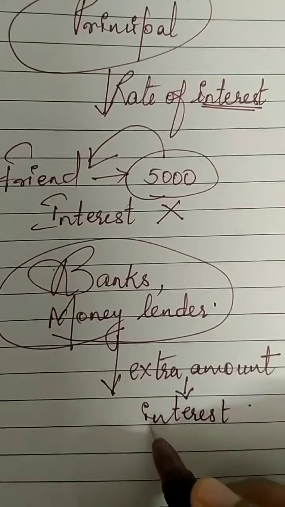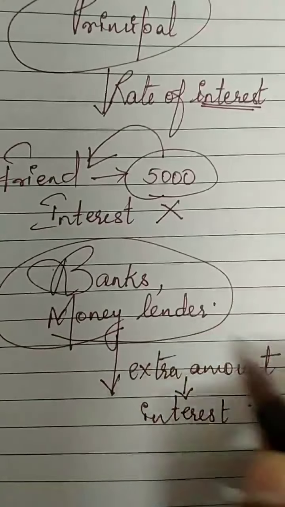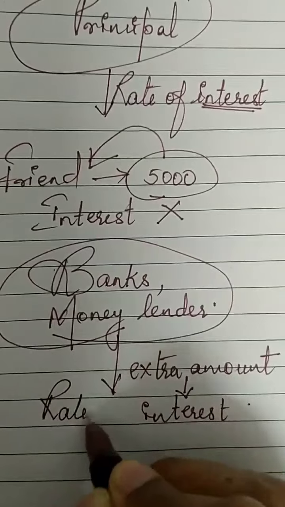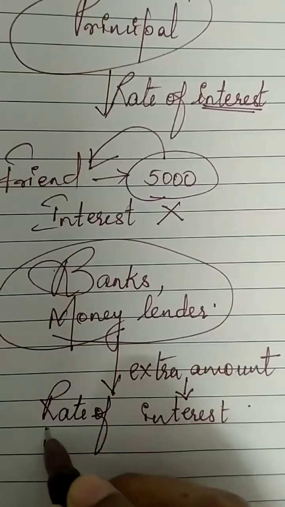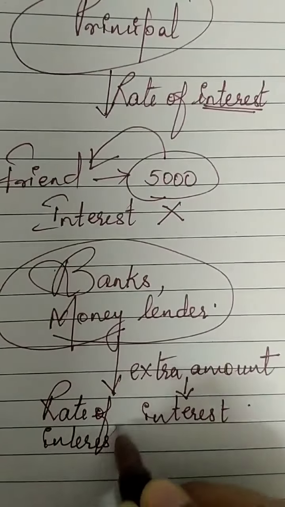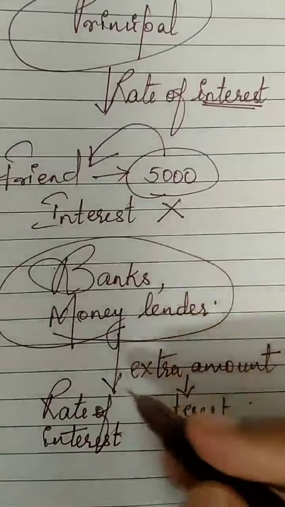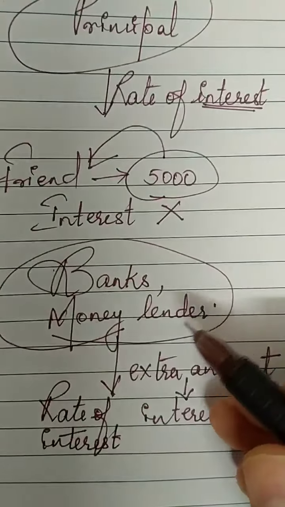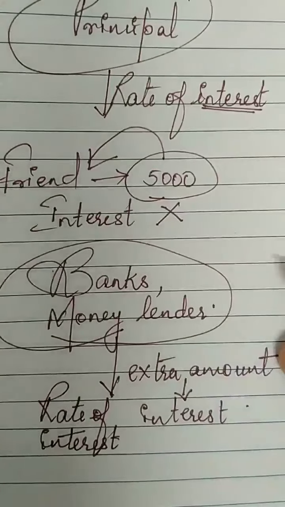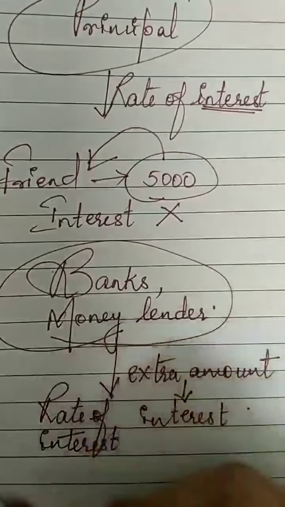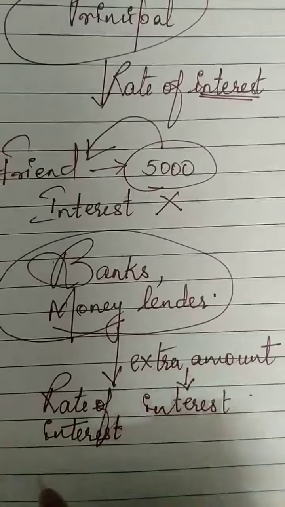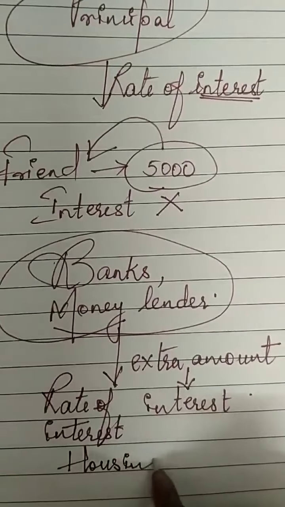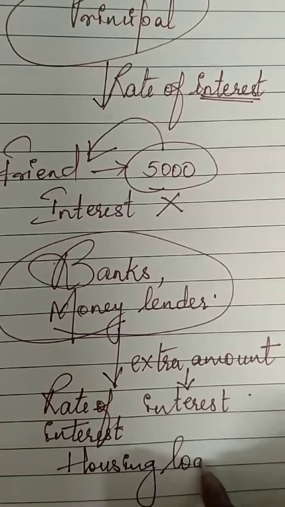Now, how do they decide this extra amount? They will fix a certain rate of interest. For example, one simple example I'll give you. If you want to buy a house, you have housing loans. For housing loans, the rate of interest is very less.